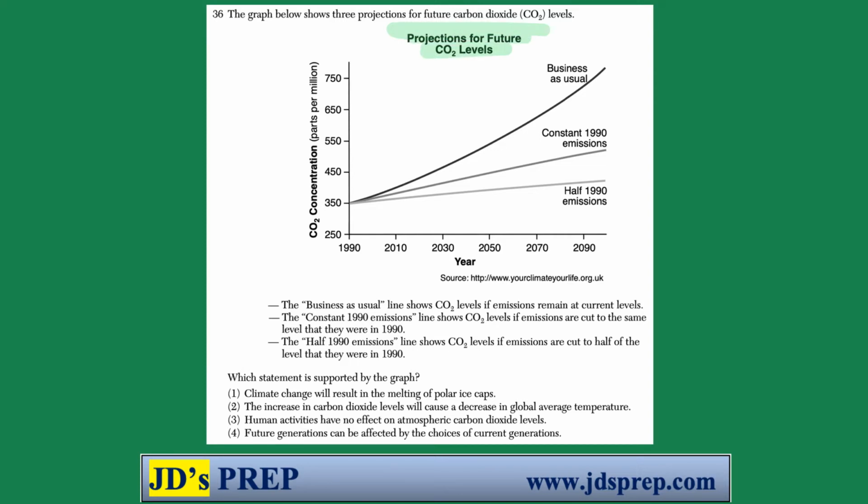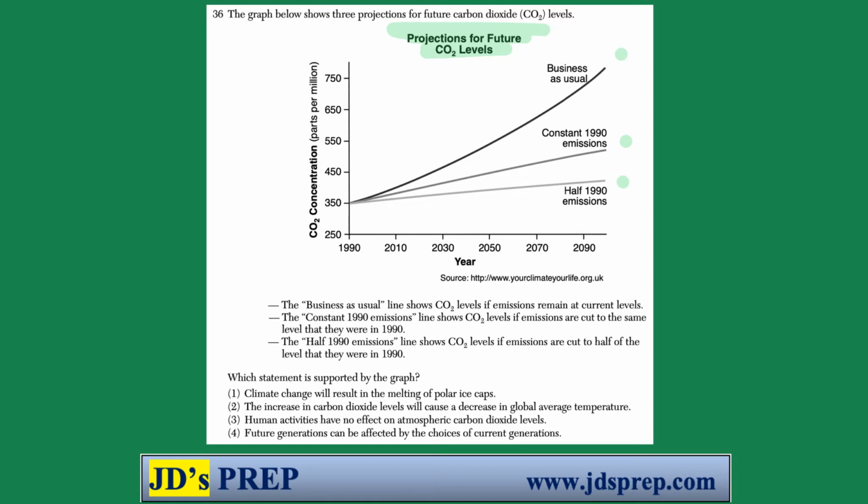We're being given a graph for projections for future CO2 levels. We have the years 1990 to 2090, so we're really looking into the future with this graph. There are three different lines, representing different emissions levels: business as usual, if emissions remain at current levels; constant 1990 emissions, if they stay at the 1990 emissions level; and half of 1990 emissions level. The important part is seeing that these three lines all show that trend over this 100-year period.